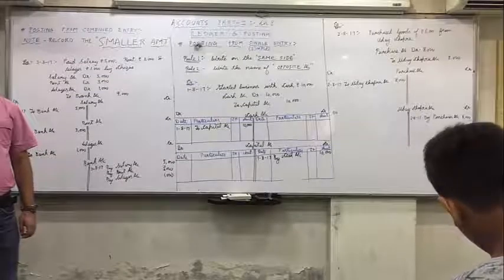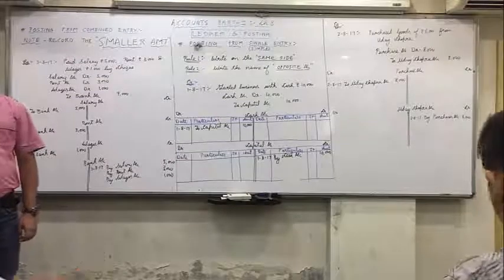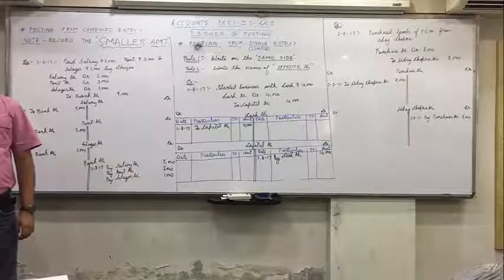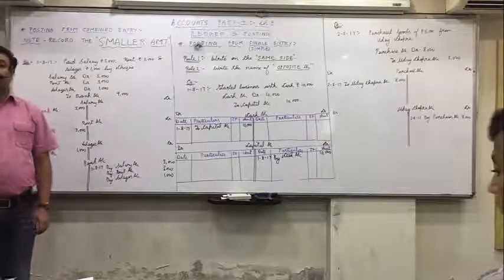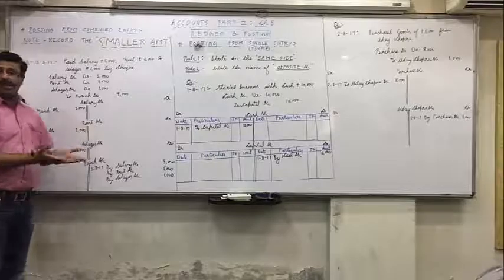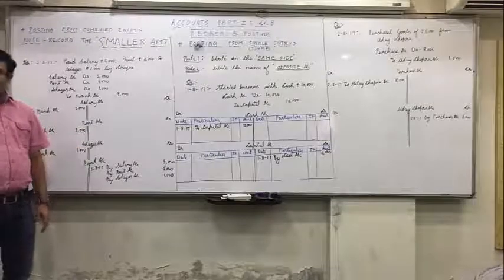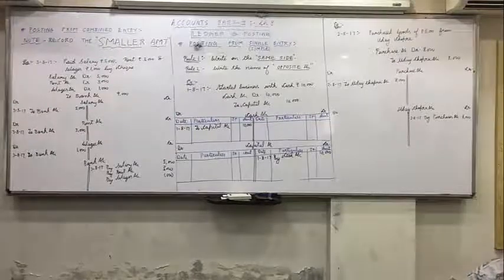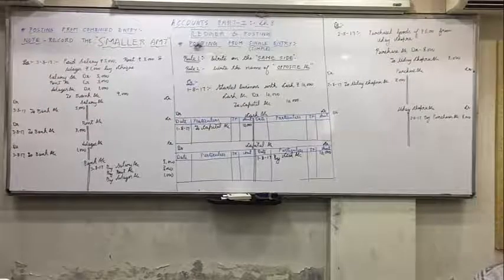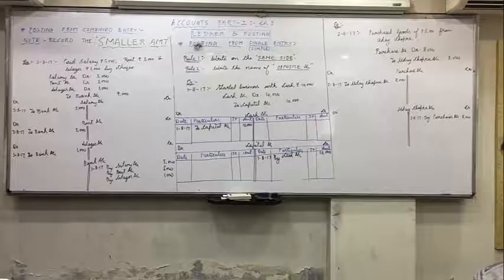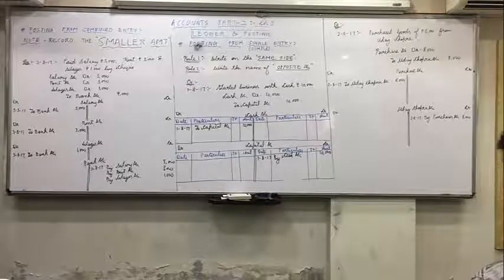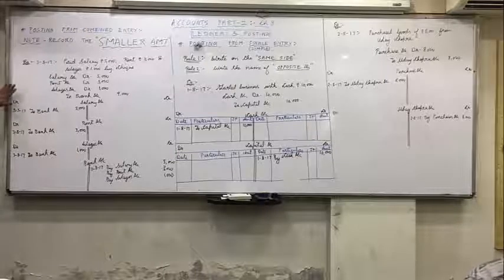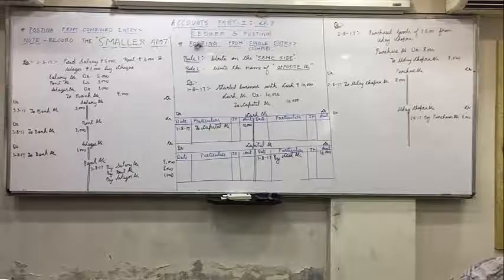Tomorrow I will directly explain the posting from the journal. Understood? So the chapter will be over tomorrow. After that, one balancing part is there, which I'll explain tomorrow. So posting, this is the only rule. The ultra combined entry will remain, that I'll explain later on, but the basic will be this one. And that ultra combined entry will not even come in your exams. So now complete this example, and after completing that you can leave.